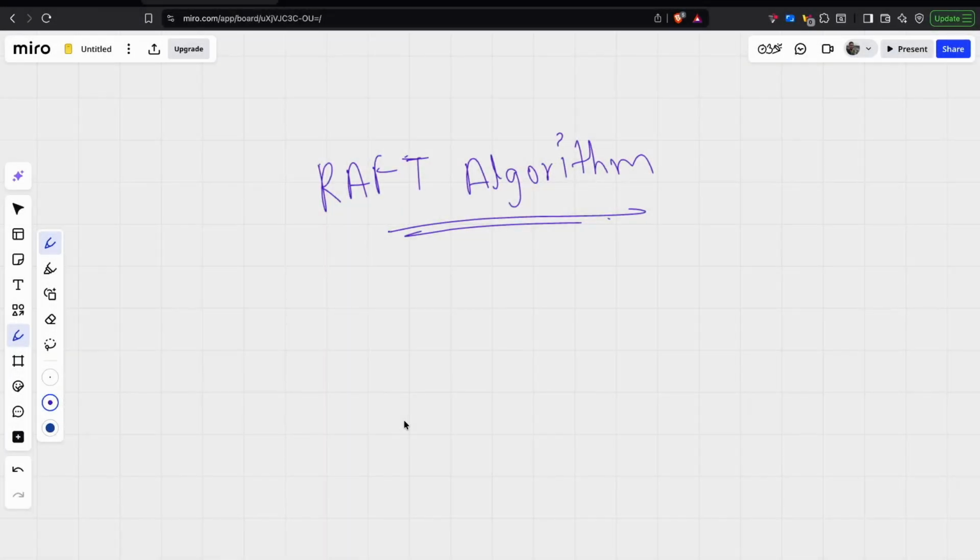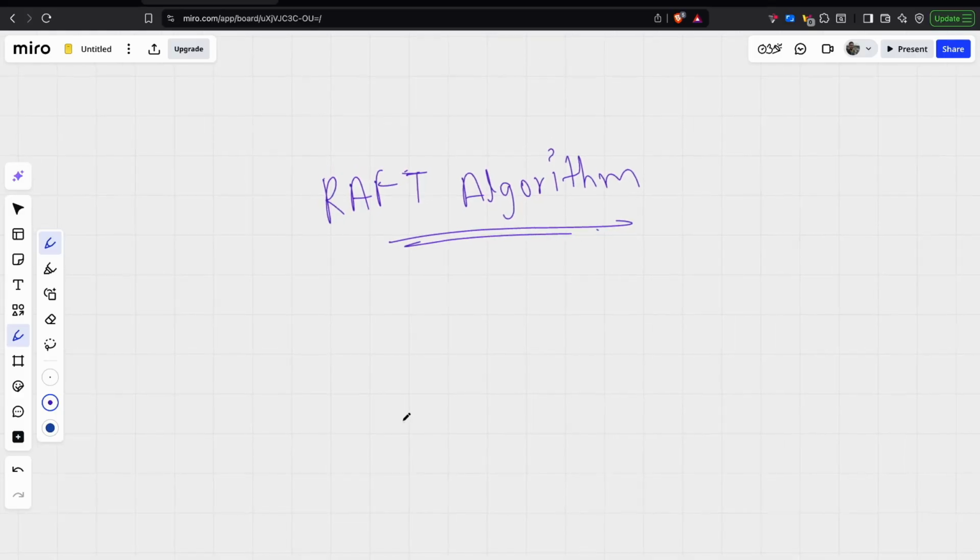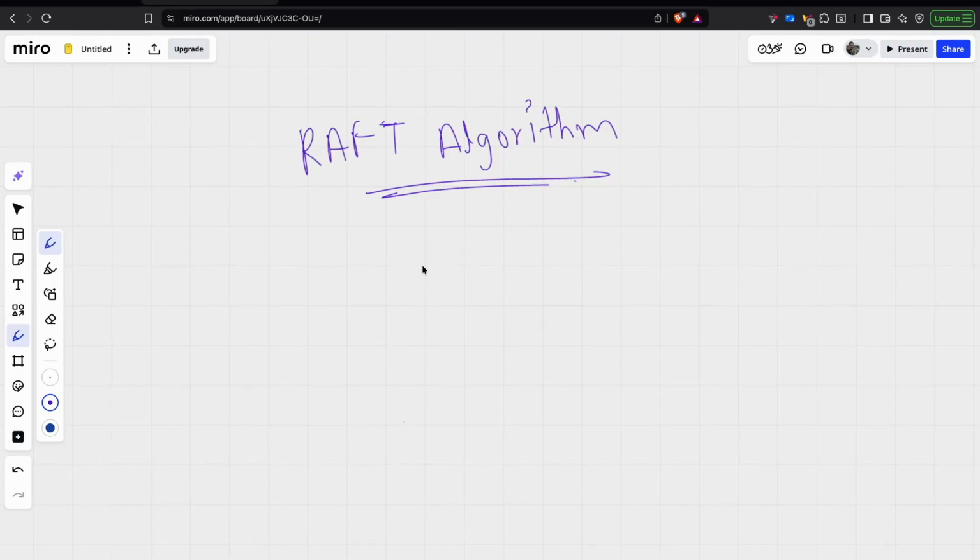In this video, we will be talking about the Raft algorithm. Raft, as many of you must know, is a consensus algorithm. Consensus, in simpler terms, means agreement. In the modern world, there are many applications that cannot rely on a single server, because of the load and because of reliability. Most applications have multiple servers running behind.